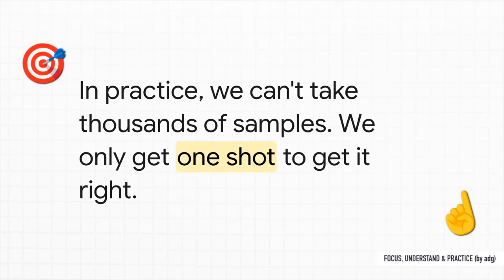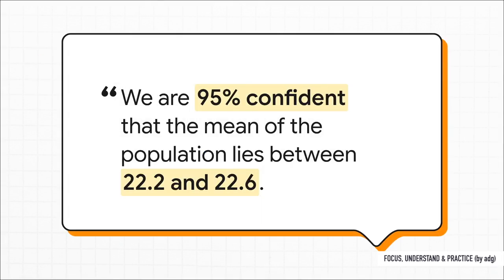Because let's be honest, in the real world, you can't take thousands of samples. It would cost too much time, too much money. You only get one. You get one shot to get it right. But because we know the theoretical shape of that sampling distribution, we can use that knowledge to our advantage. And this is what we get to do. By understanding the sampling distribution, we can take our single result of 4.9 grams and we can build what's called a confidence interval around it.